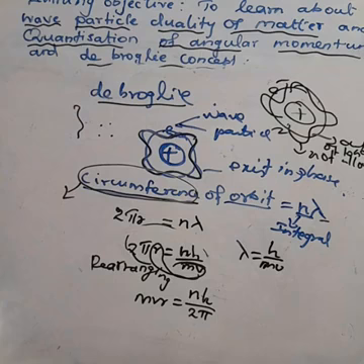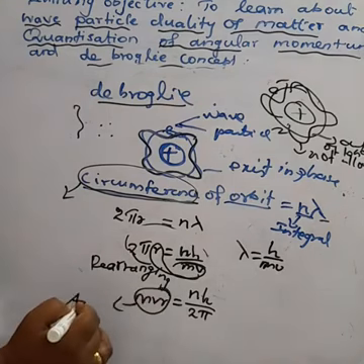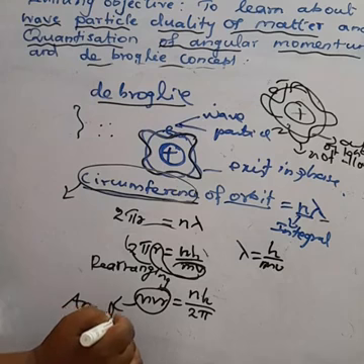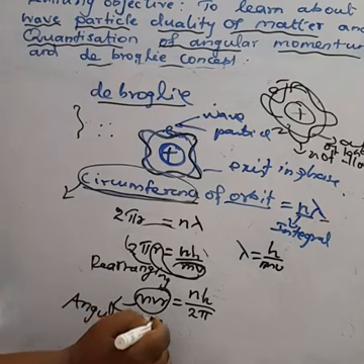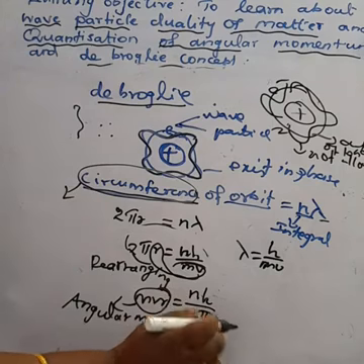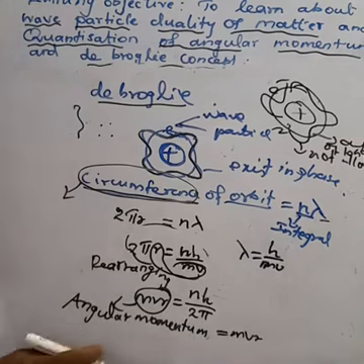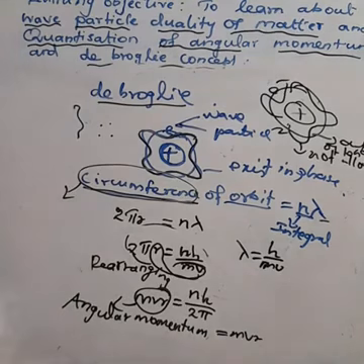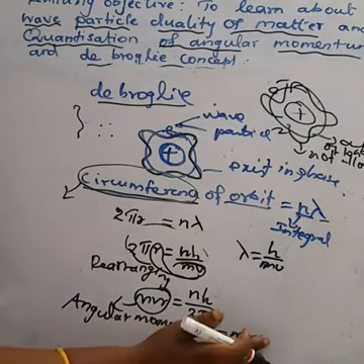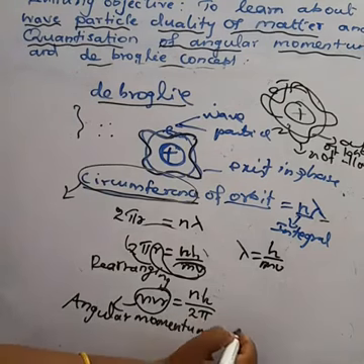Already we studied that mvr means angular momentum. So angular momentum is equal to nh by 2 pi.